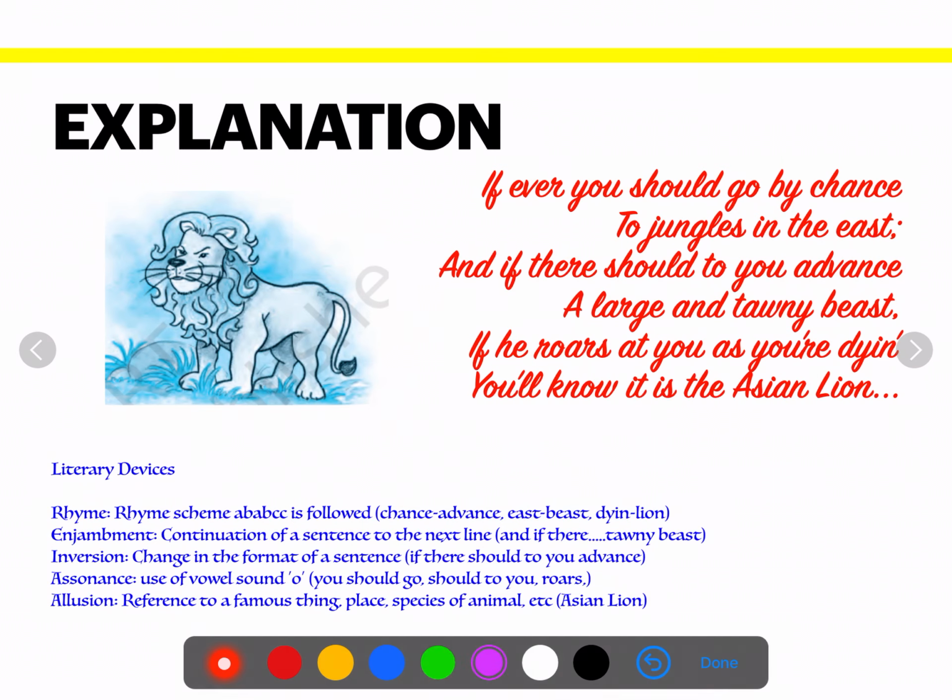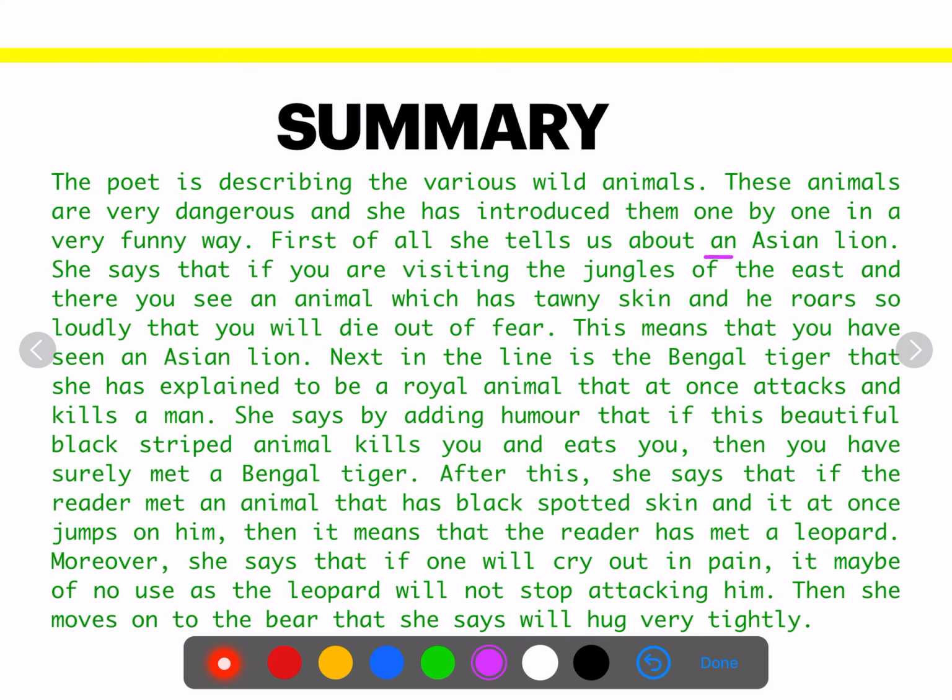The poem is over. Now we'll quickly recapitulate the poem. The summary is given. The poet is describing various wild animals. These animals are very dangerous and she has introduced them one by one in a very funny way. First of all, she tells us about an Asian lion. She says that if you are visiting the jungles of the East and there you see an animal which has tawny skin and he roars so loudly that you will die out of fear, this means that you have come across an Asian lion.